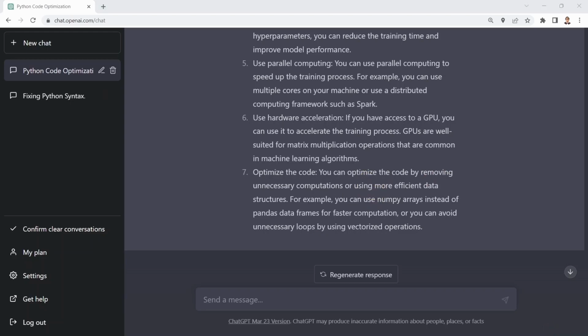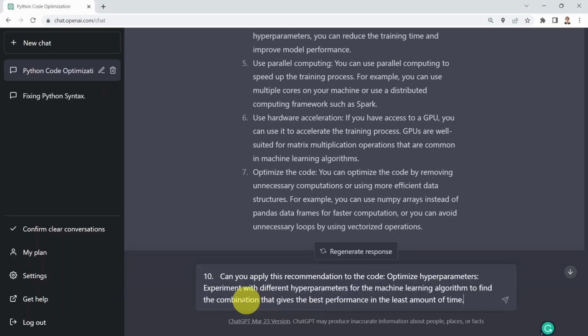Again, pretty incredible suggestions. And then finally, and this is the fun part, I'm going to ask ChatGPT to simply apply one of the recommendations it offered, which is to optimize hyperparameters and experiment with different hyperparameters for the machine learning algorithm to try to give me a better performance.